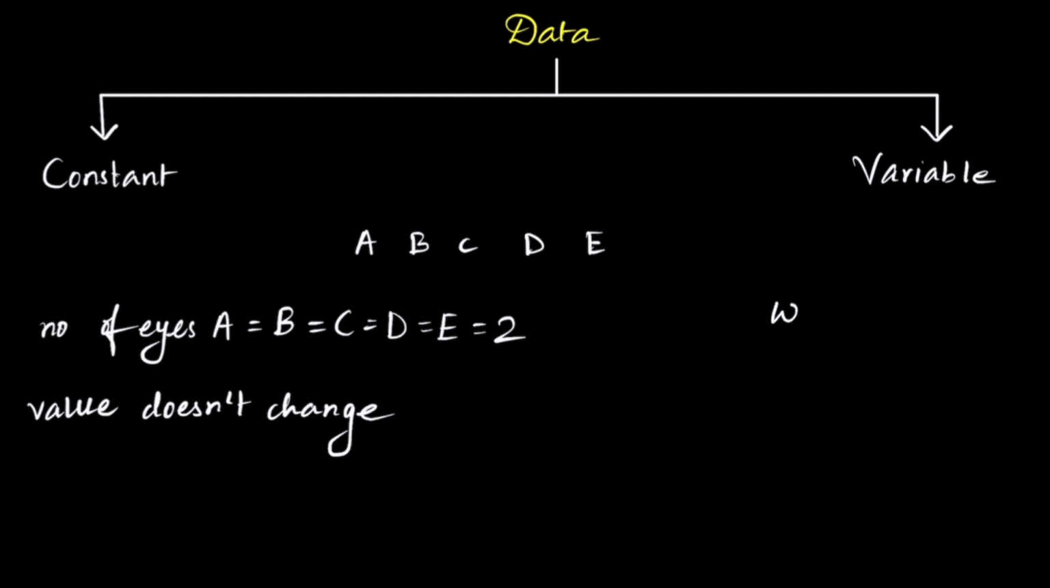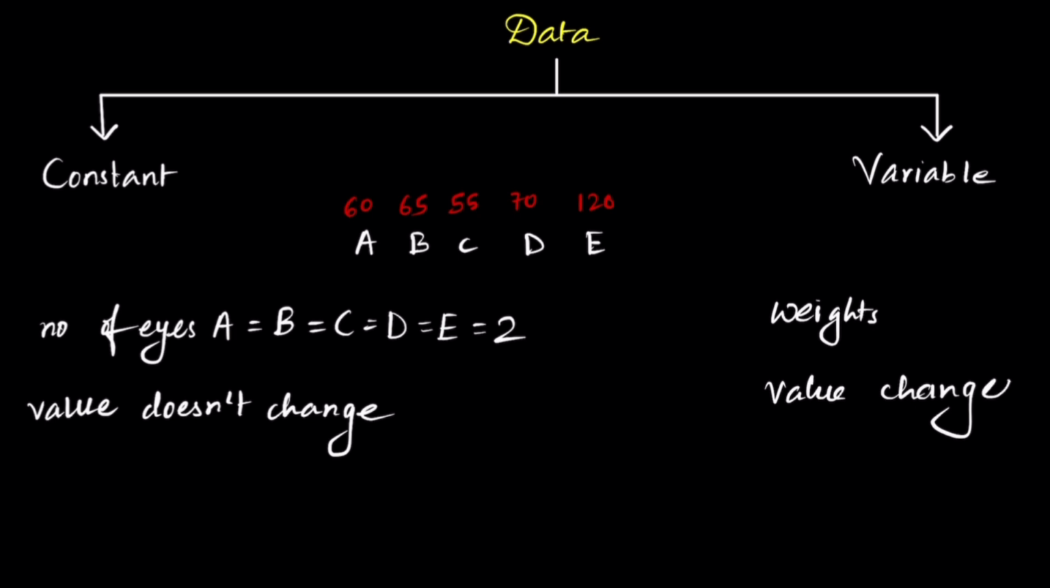However, if you compare the weights of these individuals, you'll find that there is most probably some kind of variation among them. That is, the weight of A might be 60 kg, B might be 65 kg, C might be 55 kg, D might be 70 kg, and E might be 120 kg. So there is a variation in the value, or the value changes. So the basic difference is that constant is that type of data for which the value does not change, while variable is that kind of data for which the value changes.